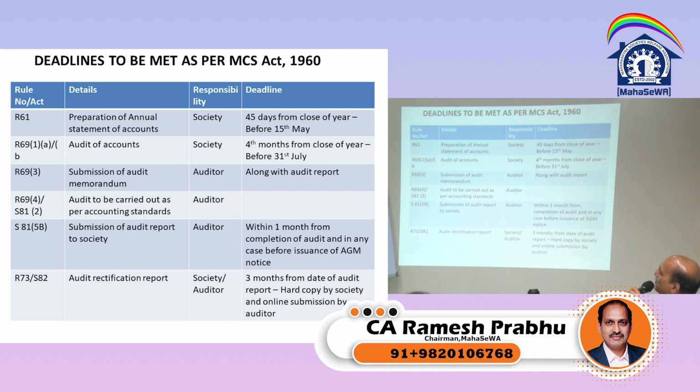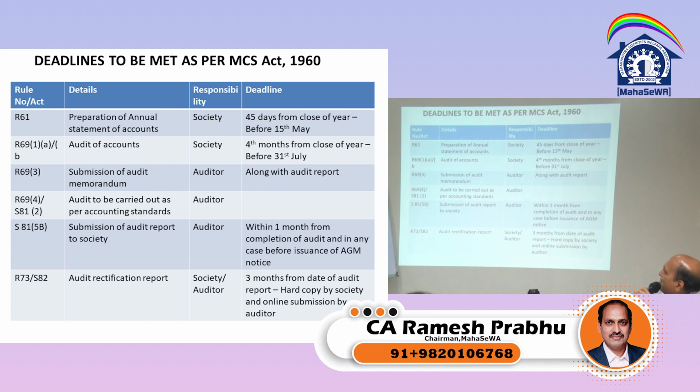Rule number 69, 1A and B, audit of accounts. Fourth month from the close of year, before 31st July. In rule number 69 it has been said, even in the MCS Act 81, 1A also, that audit should be completed within 4 months from the close of financial year. That means by 31st July.